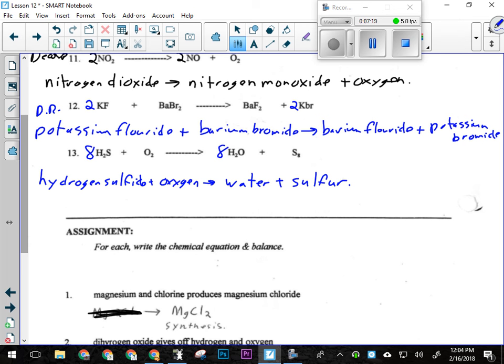Okay. How many oxygens does that give me? 8. What needs to go here? A 4. Okay. And what kind of reaction is that? Single replacement.